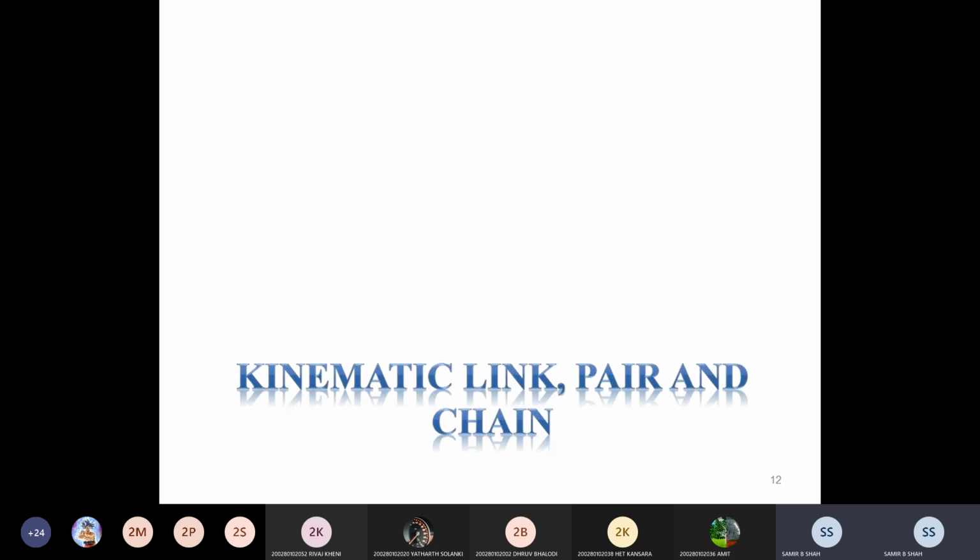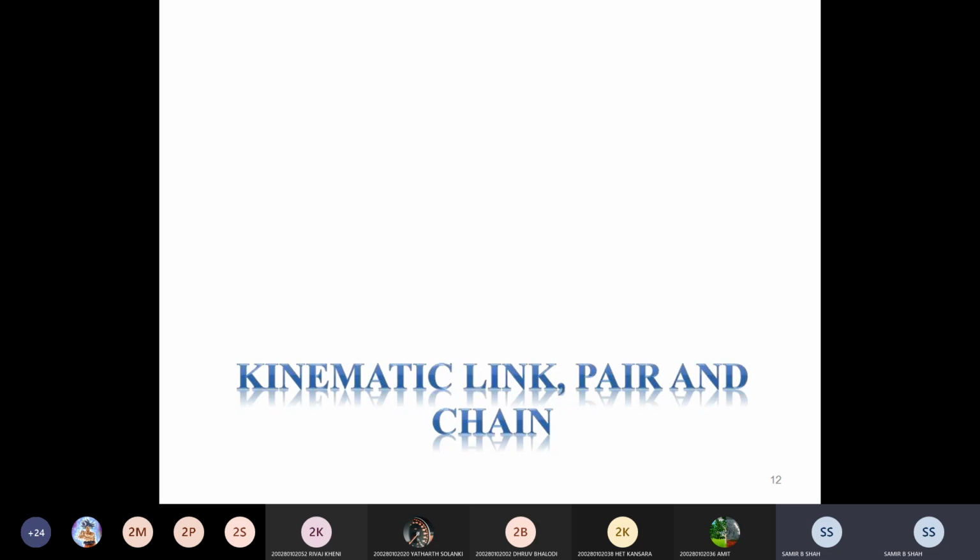Start with the kinematic link, then we discuss the pair, and then we discuss the chain. Why do we start with the link? Because initially, a link means one rigid part is there. A pair means not only one, but two links are joined, then it is called a pair. And a chain means not one, not two, but it may be more than two.